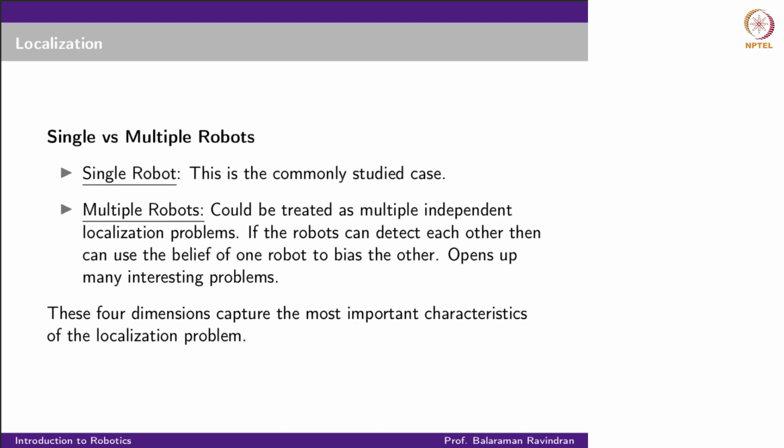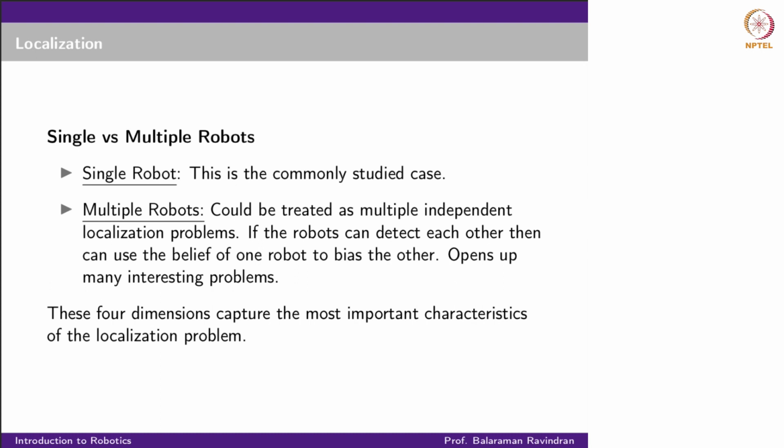And this opens up a lot of very interesting questions. What is the level at which the robots have to communicate to each other? How do you accommodate the information of the other robot? Can you ask the other robot questions? Hey, I'm trying to find this person. Did you see him? A lot of interesting questions open up when I start talking about multiple robot localization. And again, multiple robots and active localization makes it an even more interesting problem.